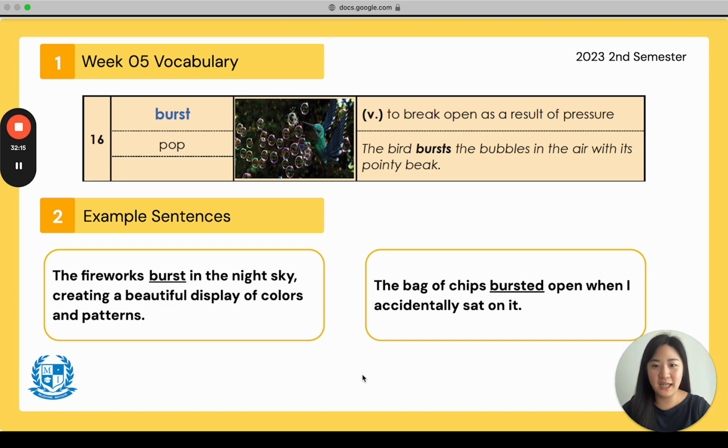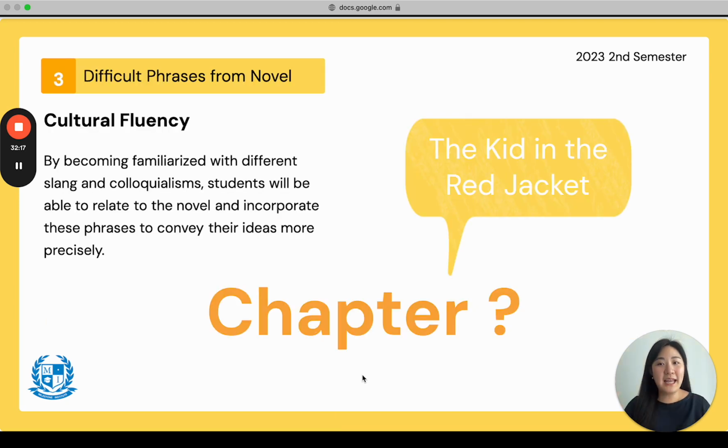Burst. Very good. And as I said, for difficult phrases from the novel, we will not have it. I hear some of you cheering. Why are you so happy about that? Because week 5, you have monthly tests.